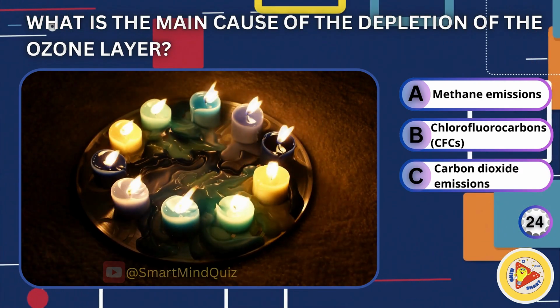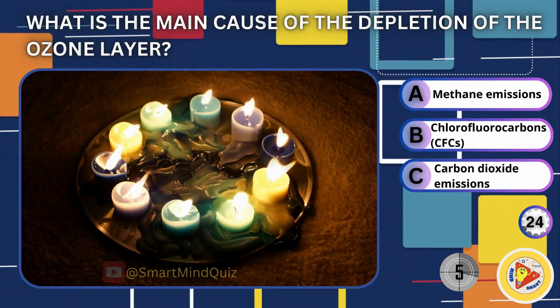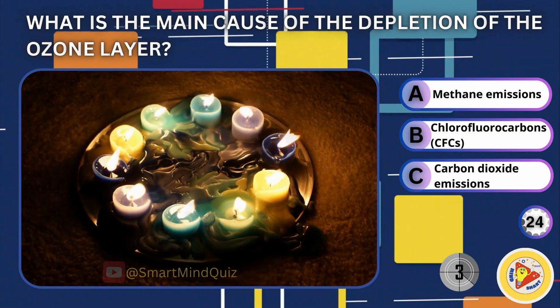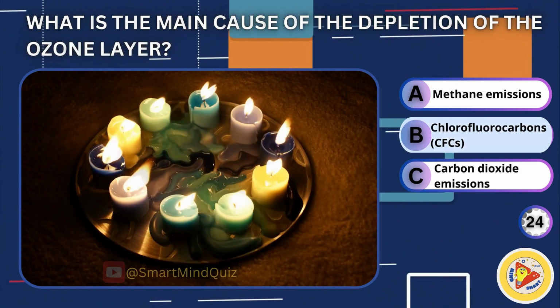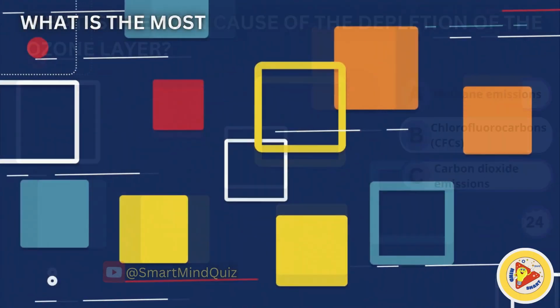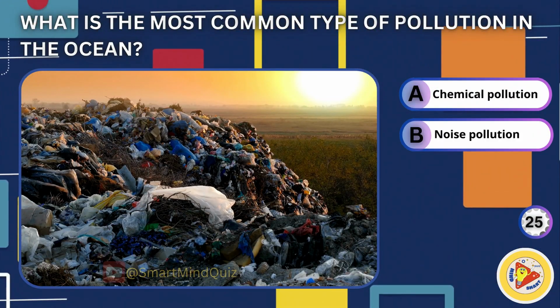Methane emissions, chlorofluorocarbons (CFCs), carbon dioxide emissions. Right answer is chlorofluorocarbons, CFCs. What is the most common type of pollution in the ocean?